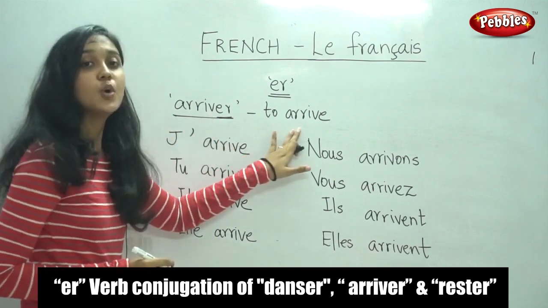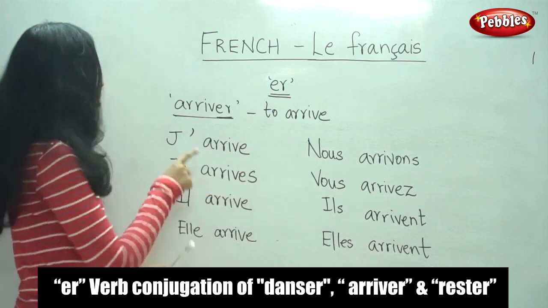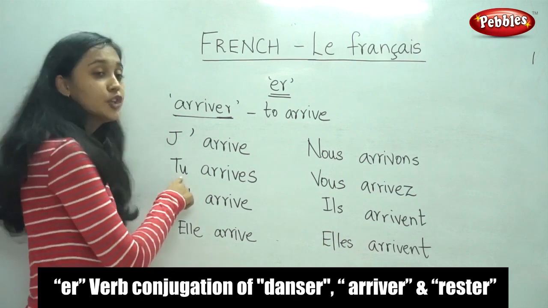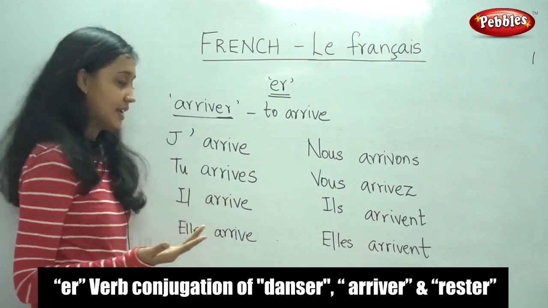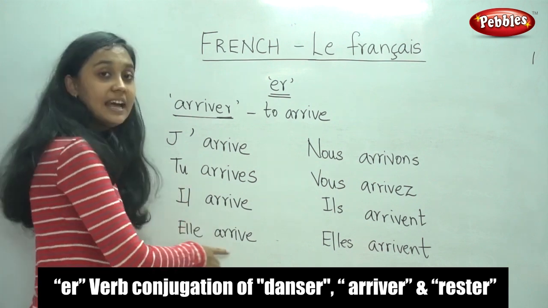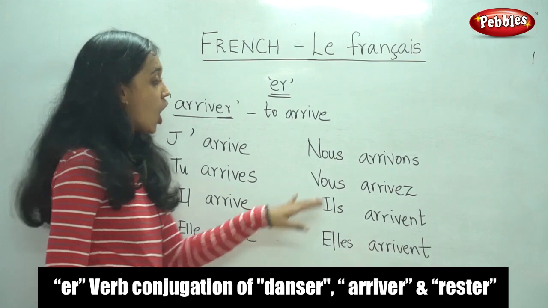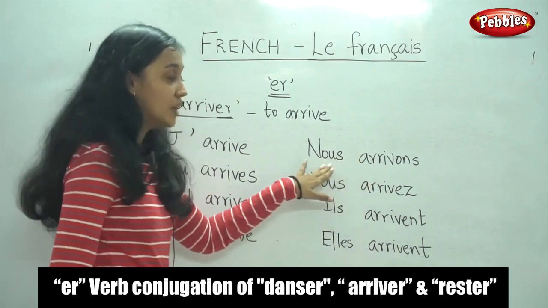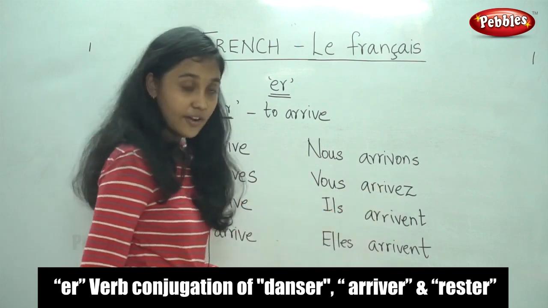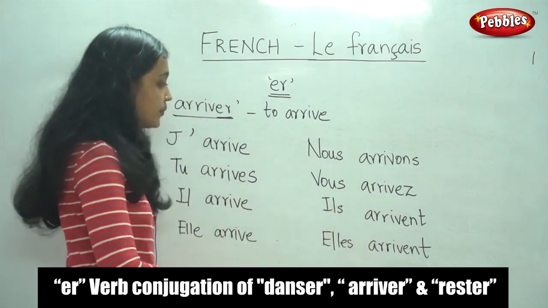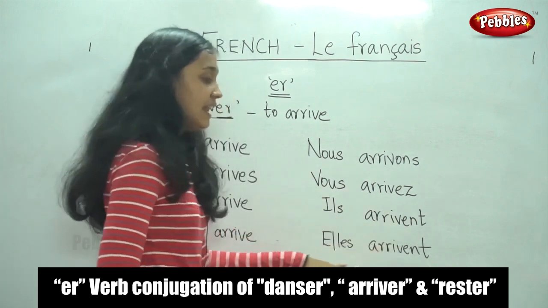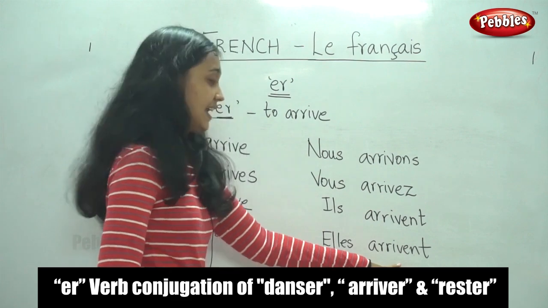It means to arrive. Arriver. So, j'arrive. It means I arrive. Tu arrives. It means you arrive. Il arrive. He arrives. Elle arrive. She arrives. Nous arrivons. We arrive. Vous arrivez. It also means you arrive, but it is in the plural form. Ils arrivent. It means they arrive. Elles arrivent. It also means they arrive.